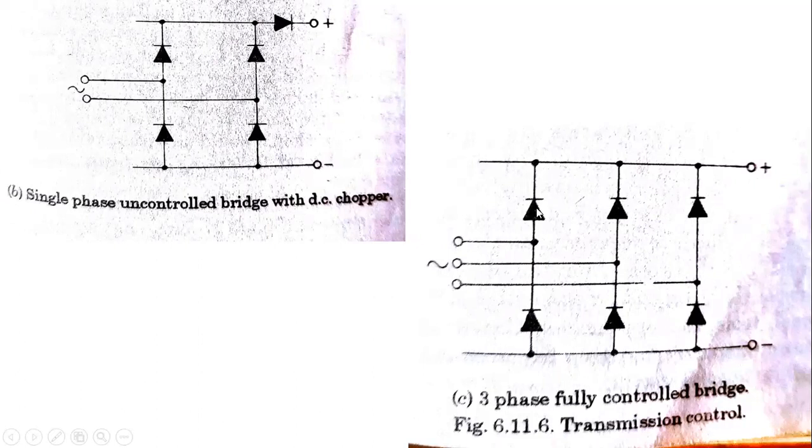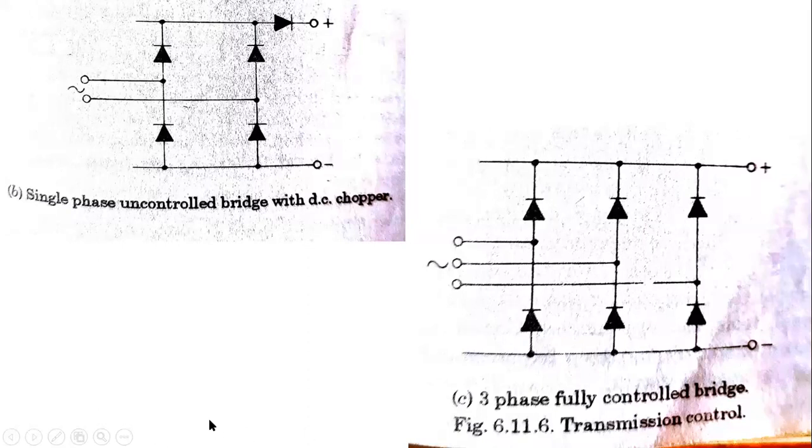By applying on and off signals to the gates, the respective thyristors will turn on, and only these transmit the power. If you want to transmit power in a single phase, here in three phase, we have to turn on this thyristor and this one, so a single phase will be transmitted. If you want two phases, these two thyristors should be on.